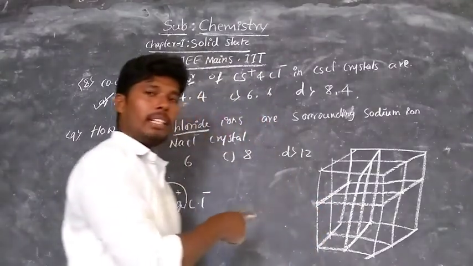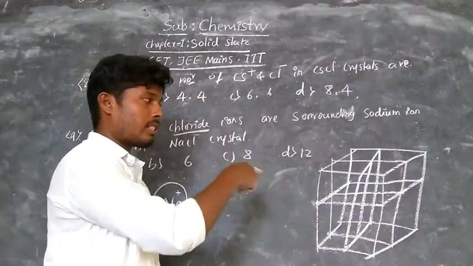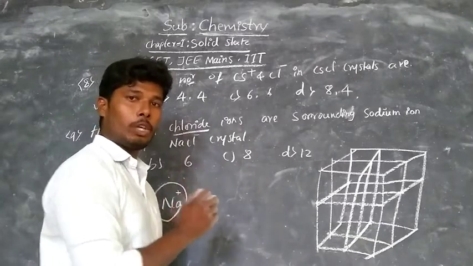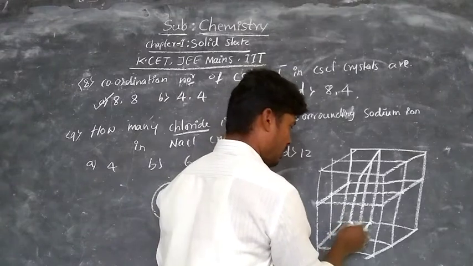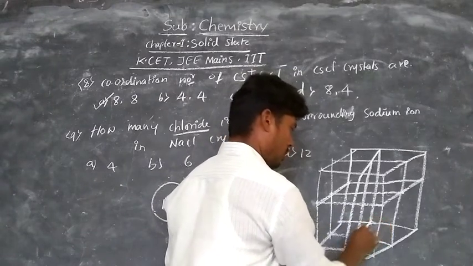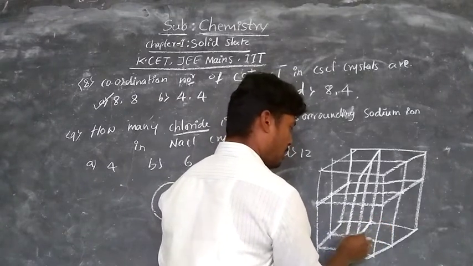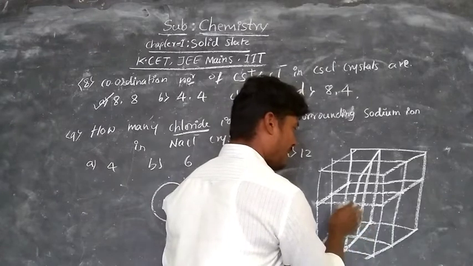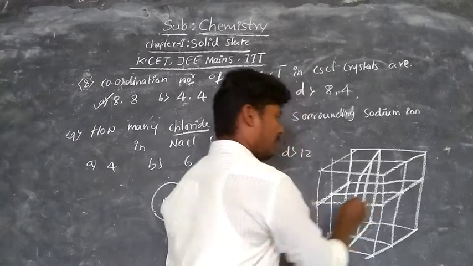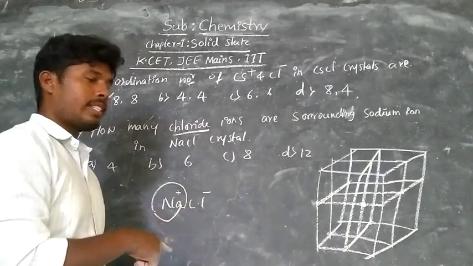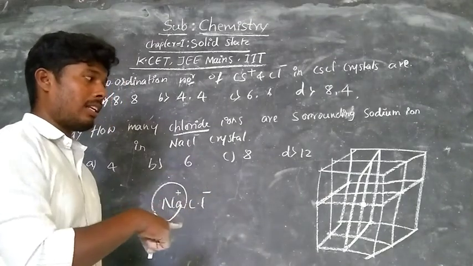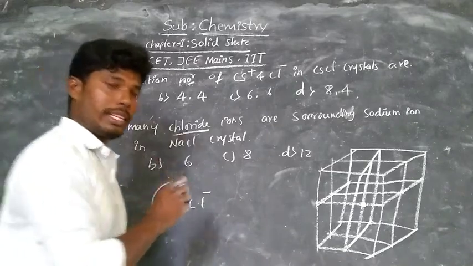We are writing the cubic unit cell. Let's take one cubic crystal. Take any one of the crystal lattice. This is the center of the unit cell. You take one unit cell.